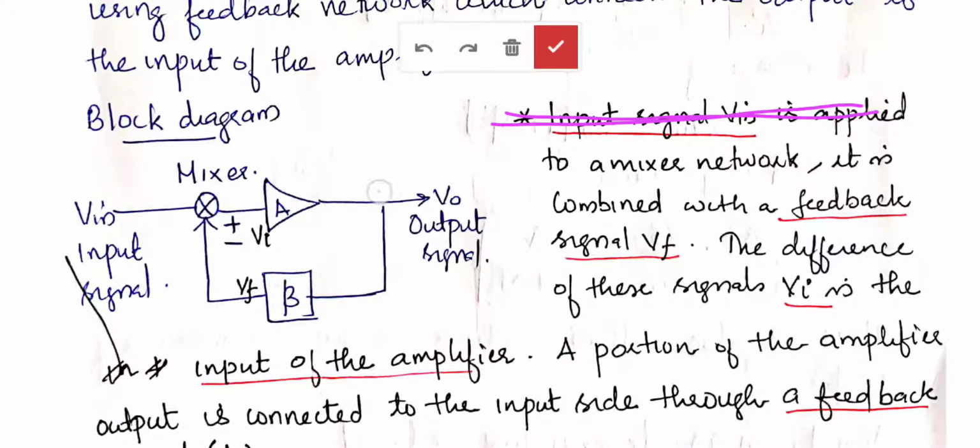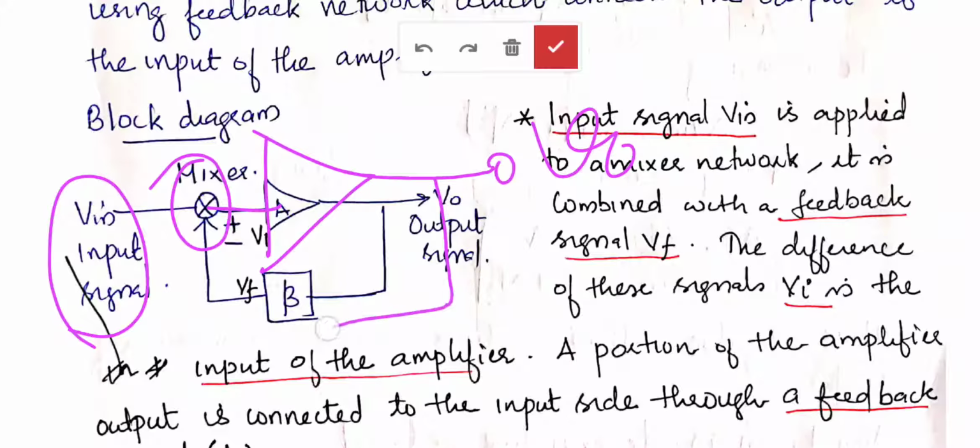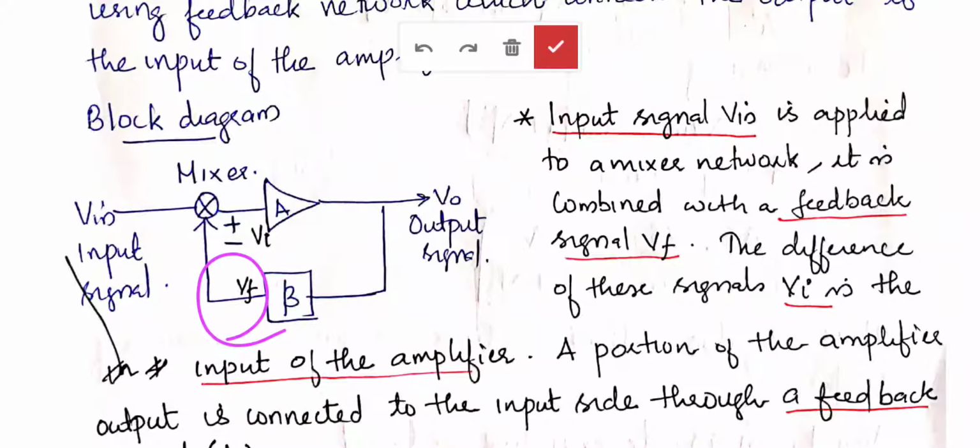The output will be connected back to the input through a feedback path, thereby making a closed loop. You can see here the block diagram consists of input signal Vin, then a mixer, then an amplifier circuit with gain A, then the output signal VO. The output is connected back to the input through the feedback network having gain beta. The feedback signal is VF. It is mixed with the input signal Vin.